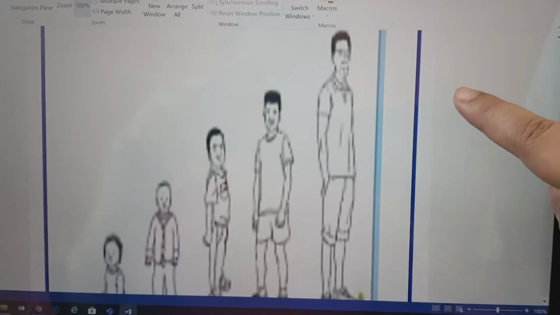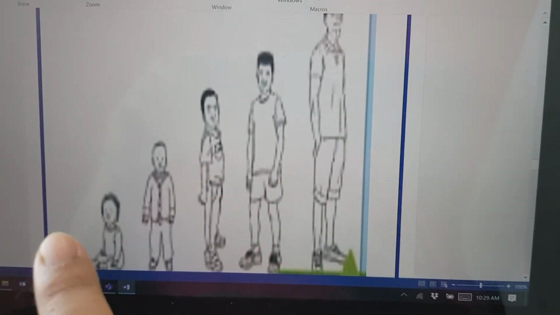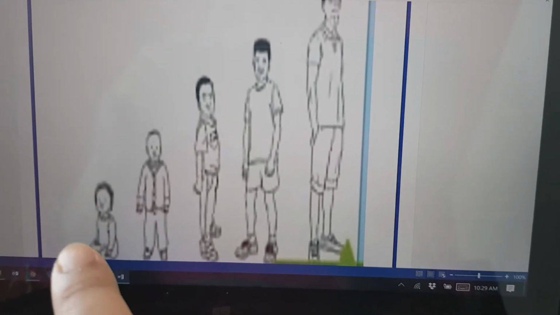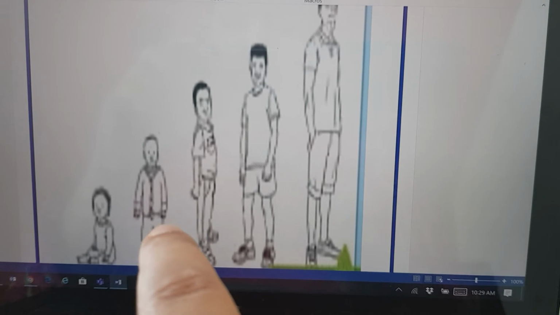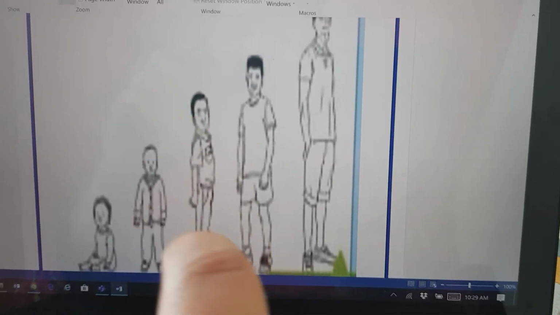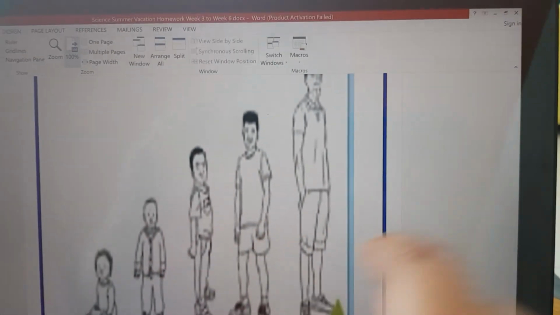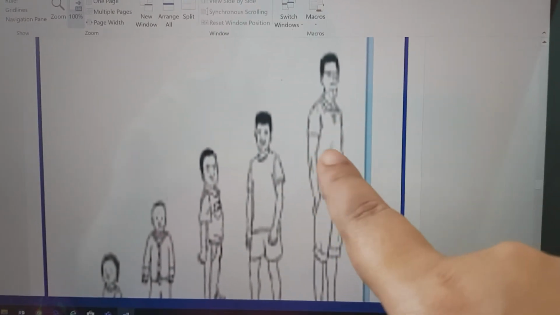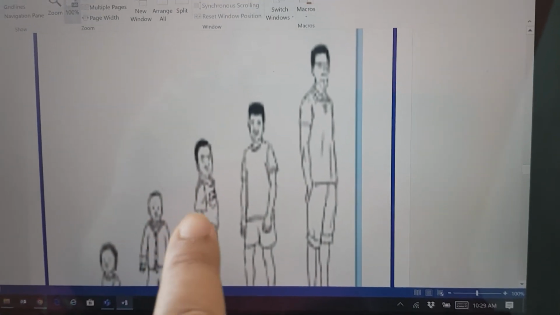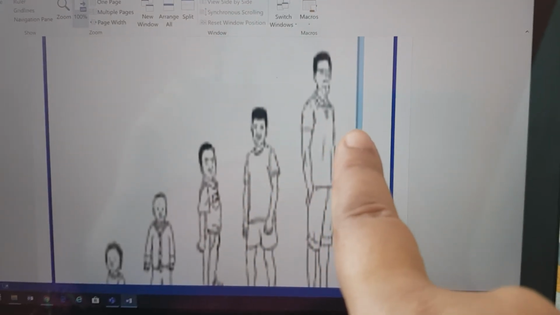Growing up, this picture you have to draw. Here you can see the growing up. First, people are a small baby. Then they grow and they become toddler. After that, they become kid. After kid, they become teenager. And after teenager, they become a big man. So first is baby, then a toddler, then a kid, then a teenager, and then a big adult man.